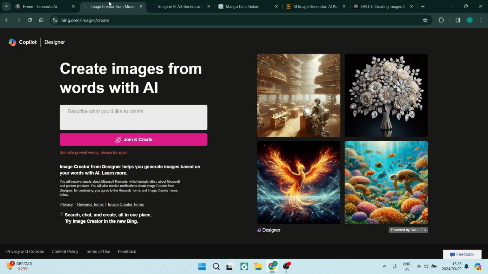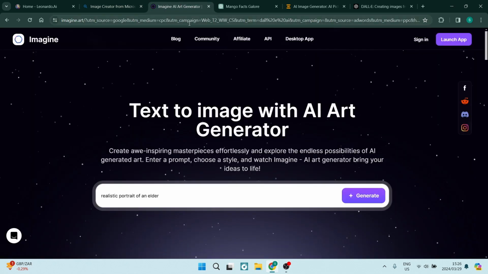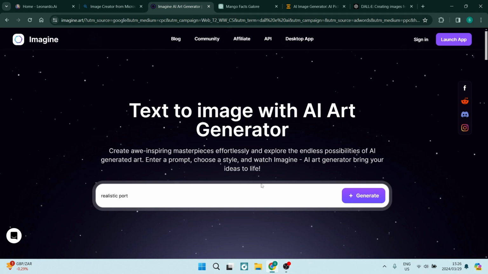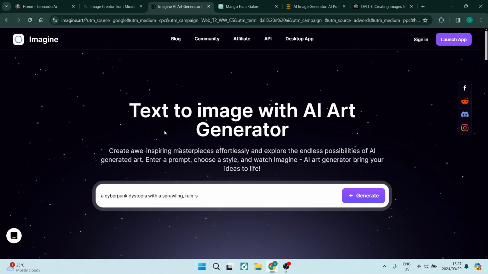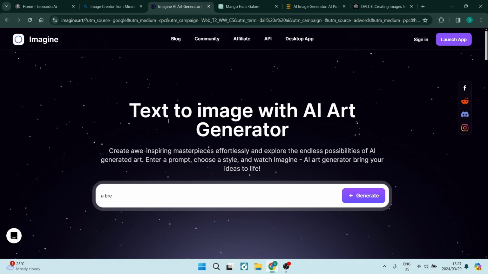But how does it work? Generative AI works by using neural networks to analyze and learn patterns from existing data. These networks then generate new content by predicting what should come next based on the patterns they have learned. This process allows generative AI to create realistic and novel outputs.